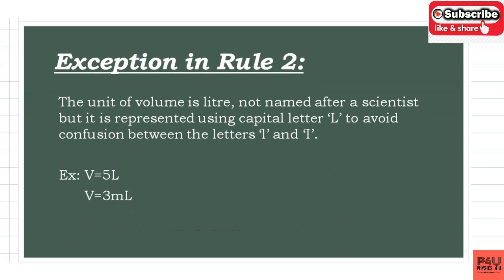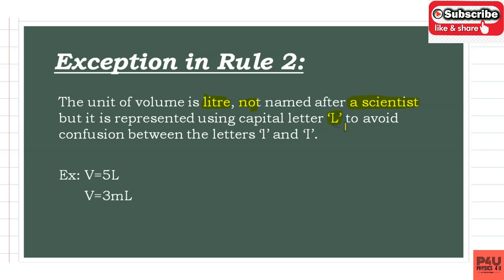The unit of volume is liter. It is not a scientist's name.